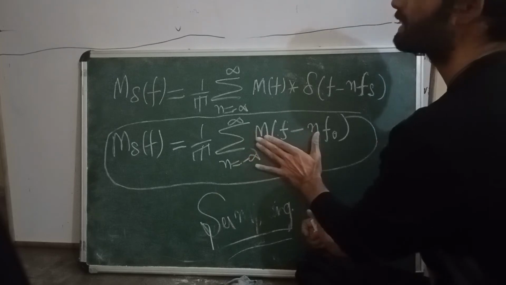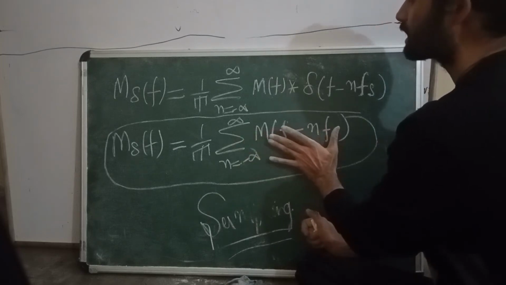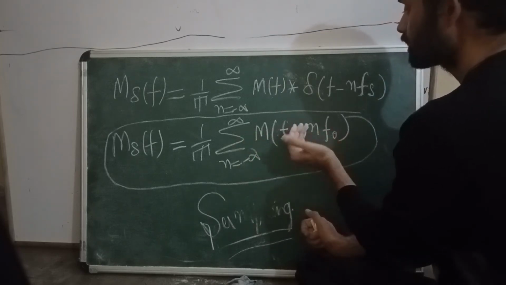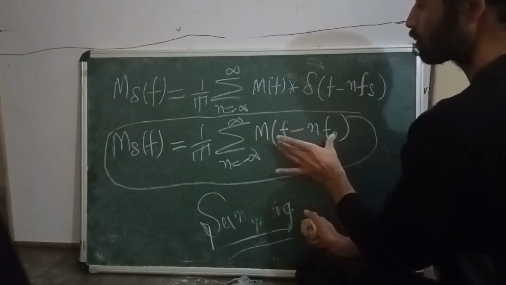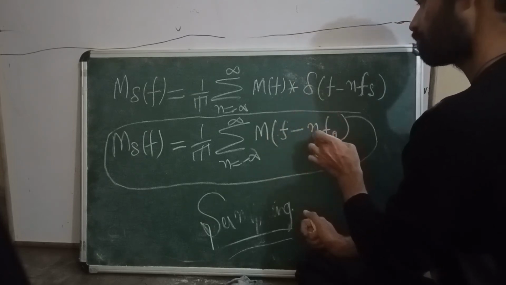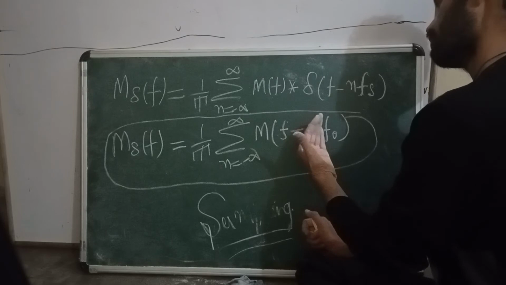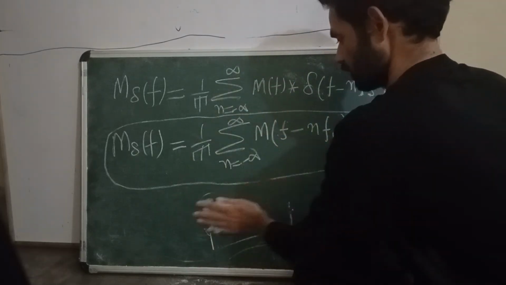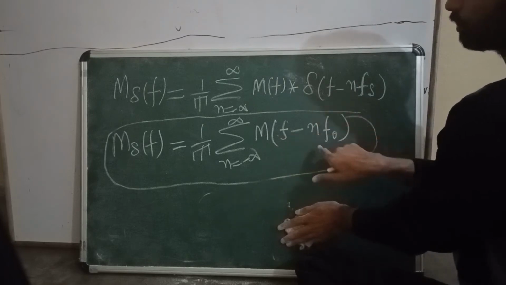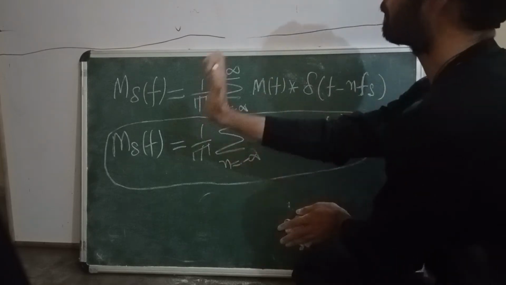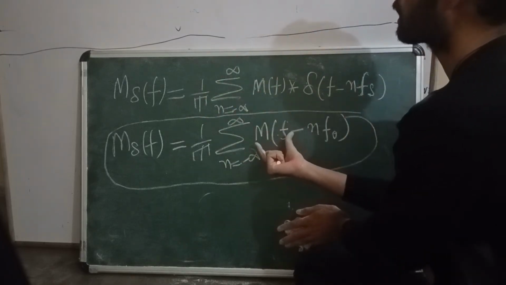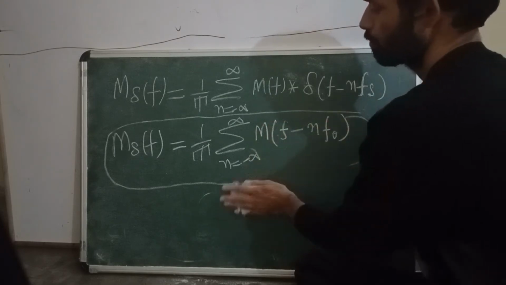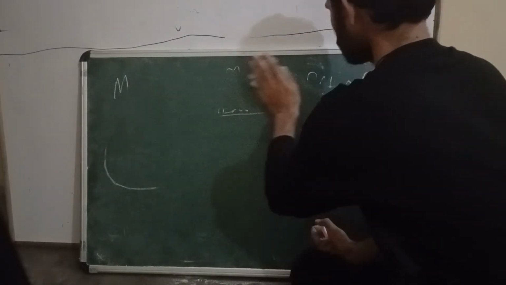This is my message signal. Just by putting the value of n, we can generate the replica of the original signal. By putting the value of n in this expression, we can replicate this message signal.